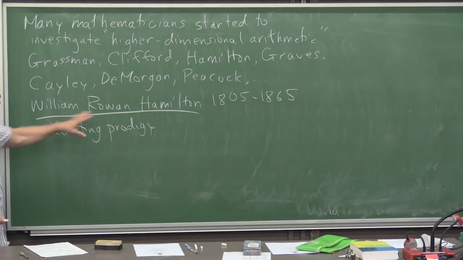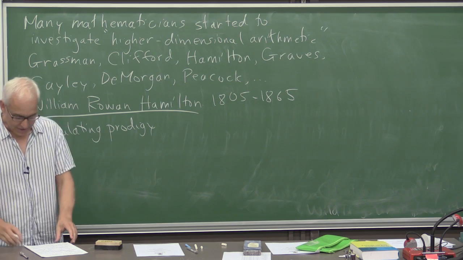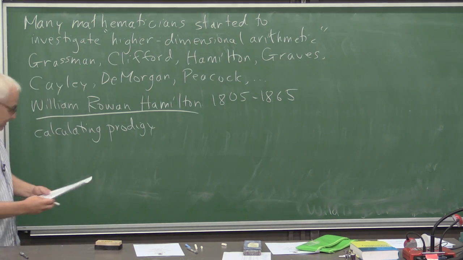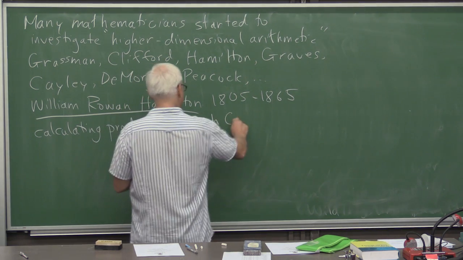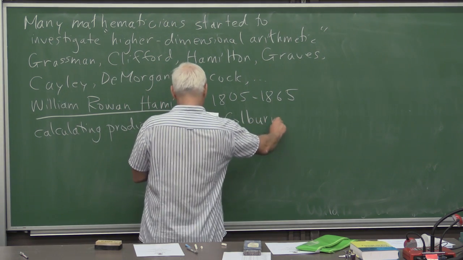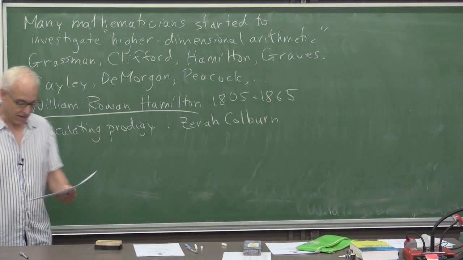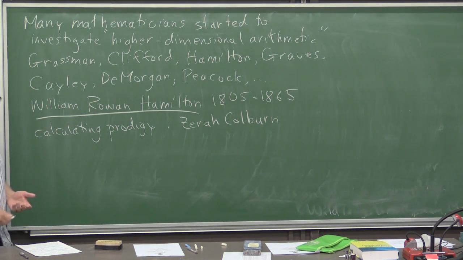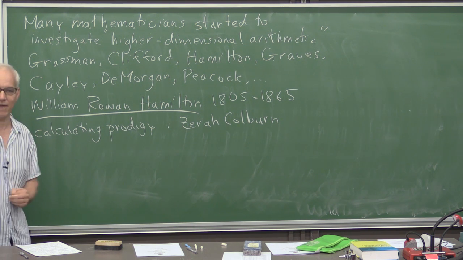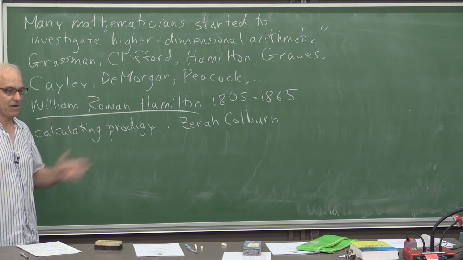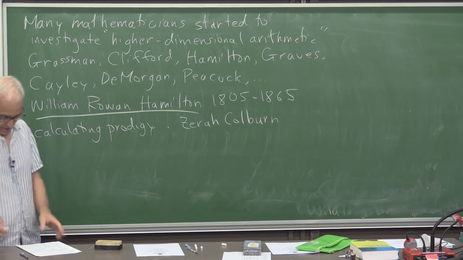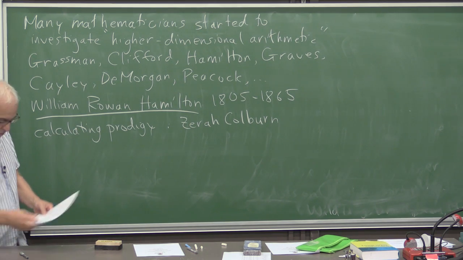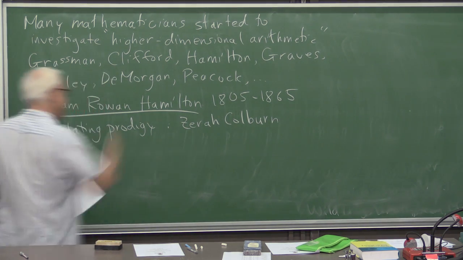And Hamilton was in this class, but he was outdone by a fellow called Zerah Colburn, I think, who was an American, for example, who could calculate the number of minutes in 1811 years in just half a minute or something like this, or multiply two 10-digit numbers in their heads or things like this.